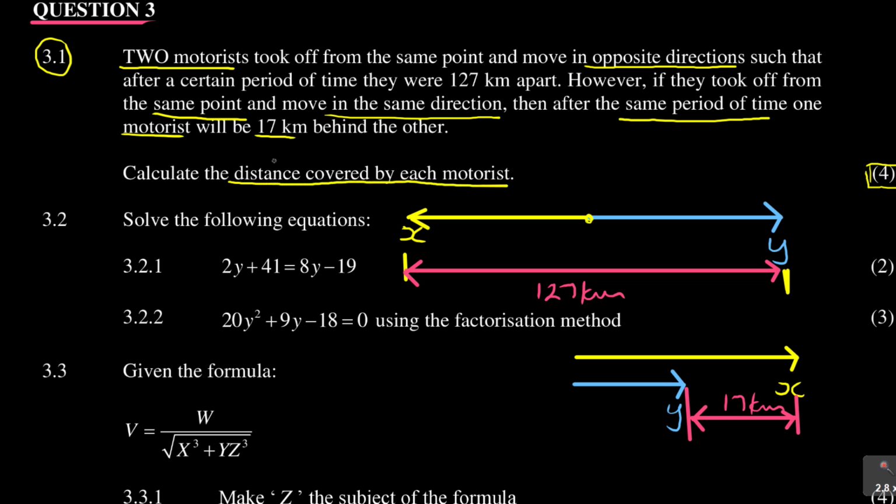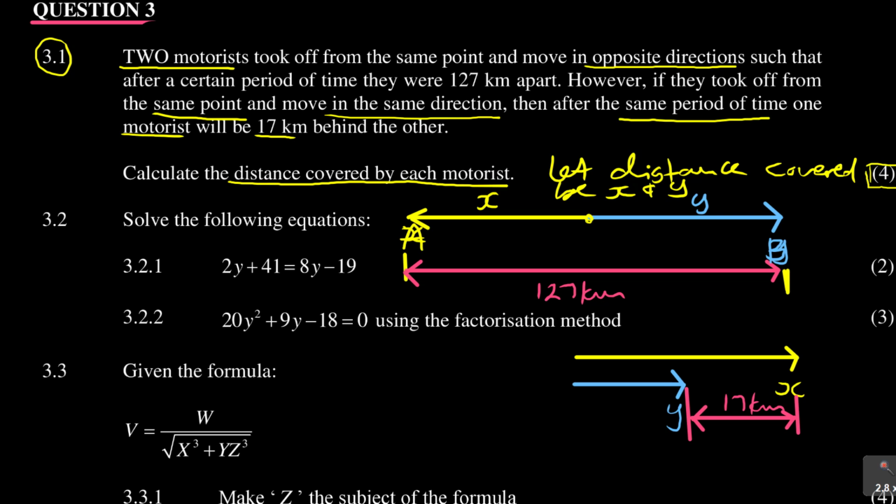So let the distance covered be X and Y. So I was correct here to say, let this one be motorist A and this one be motorist B. A is going to cover a distance of X and B is going to cover a distance of Y.